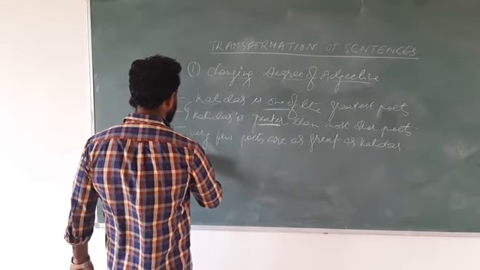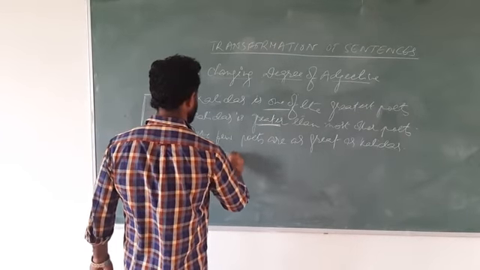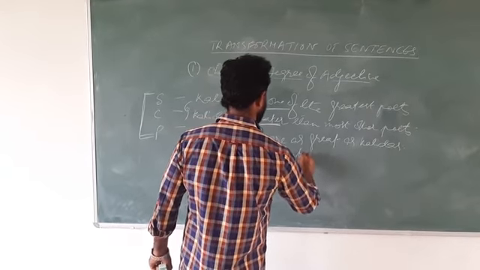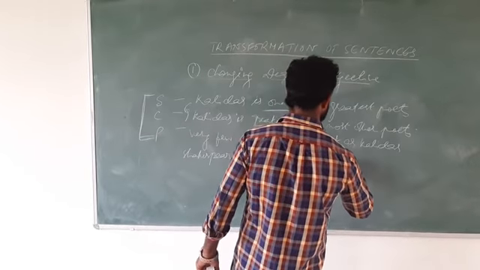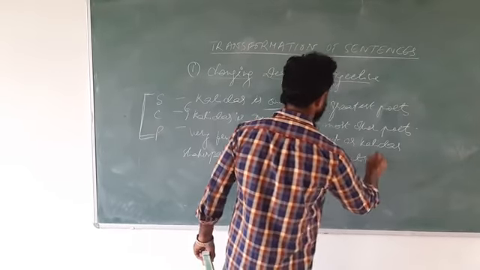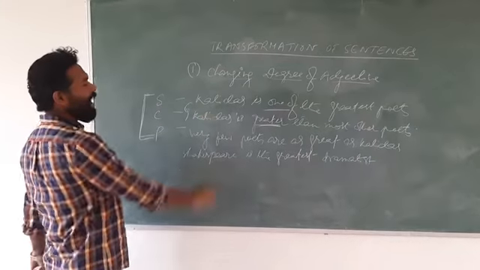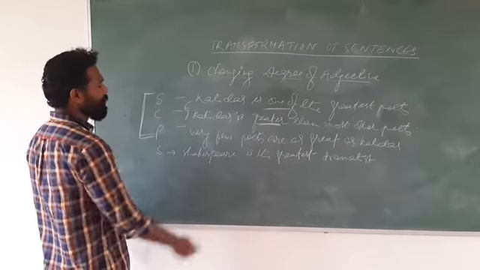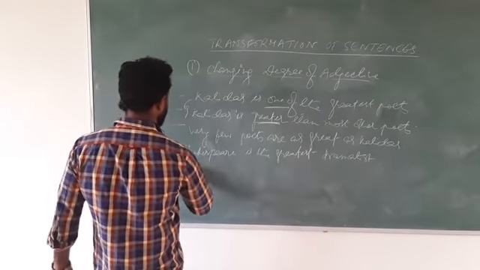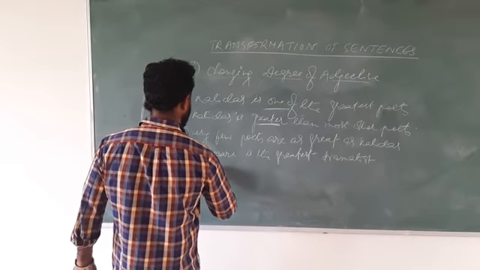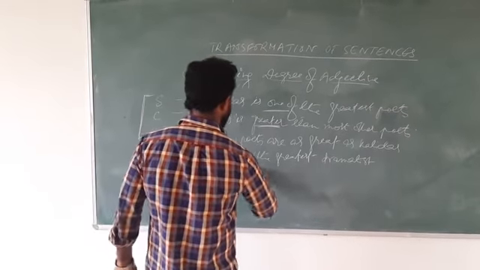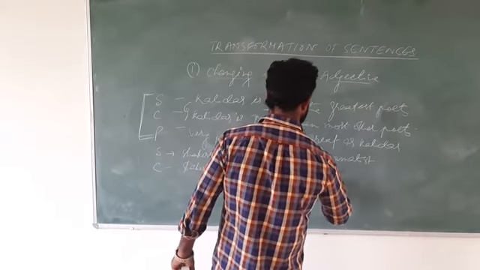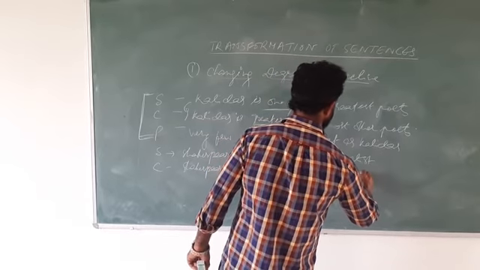If I say Shakespeare is the greatest dramatist. So this I was telling, when you say the greatest and when you say one of the, there is a difference. So now it's in superlative form. We can change this into comparative form. How? Shakespeare is greater than any other dramatist.